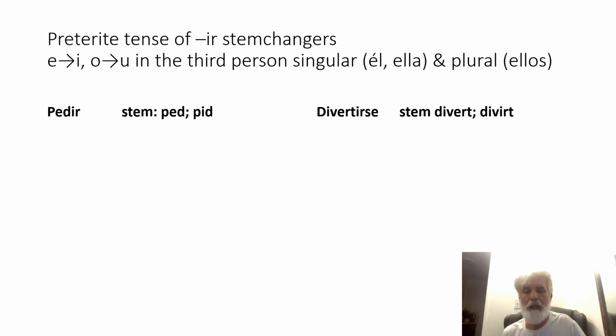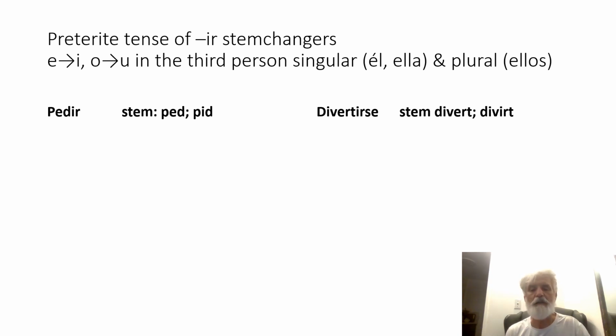So these verbs that had stem changes in the present tense, and they must end in IR, will have a slight spelling change in the preterite tense. And the spelling change only will occur in the él or ella form and the ellos form. So the third person singular, él, ella, or the third person plural, ellos, ustedes. This is where there will be a spelling change. So pay attention. It's in your book.